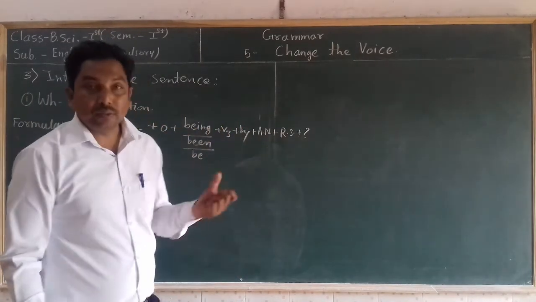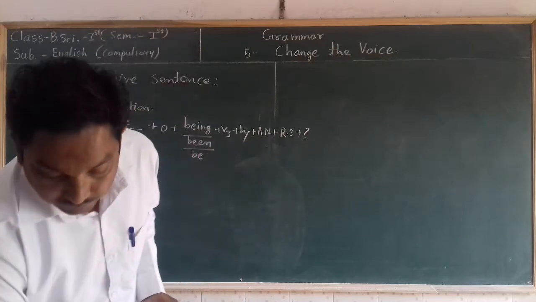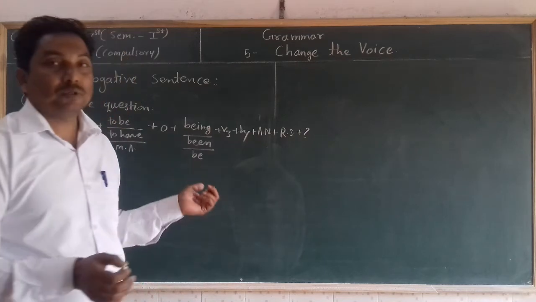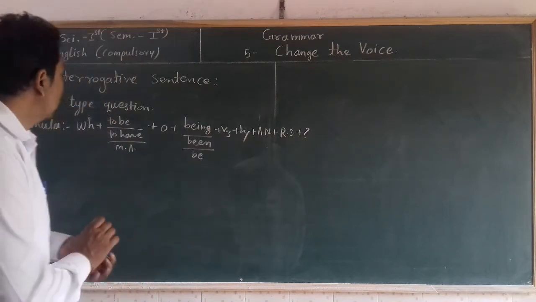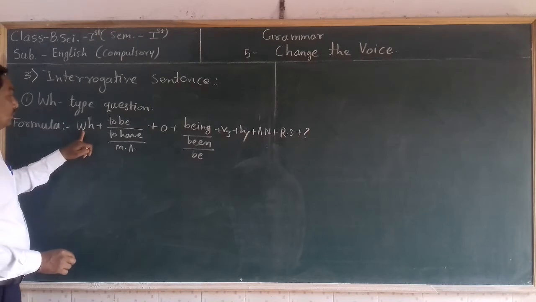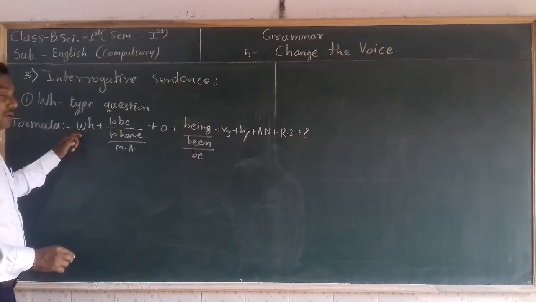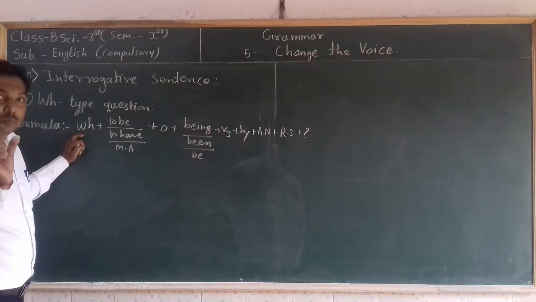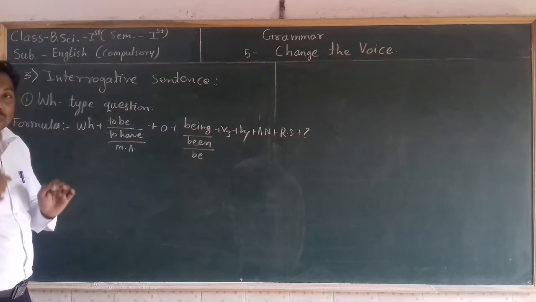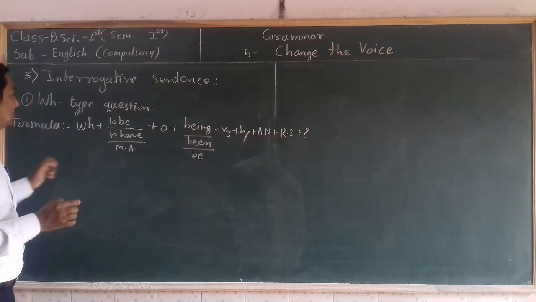So how can we use this formula in transforming any double step question from active voice to passive voice? First, according to the formula, whatever WH word is given in the active voice, take that WH word as it is in the passive voice sentence.